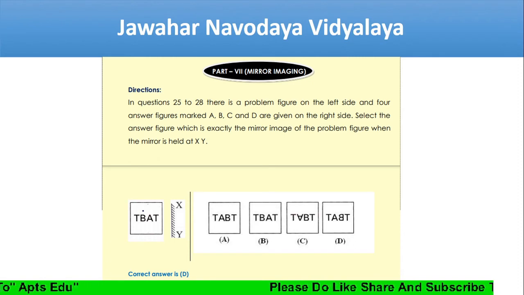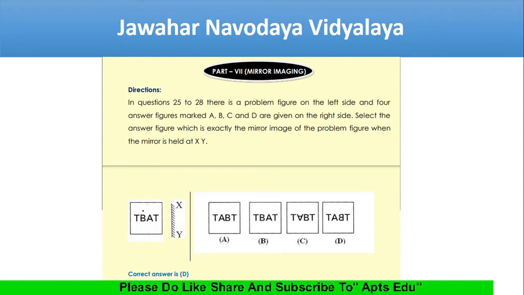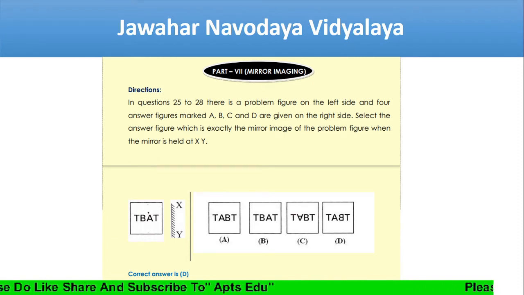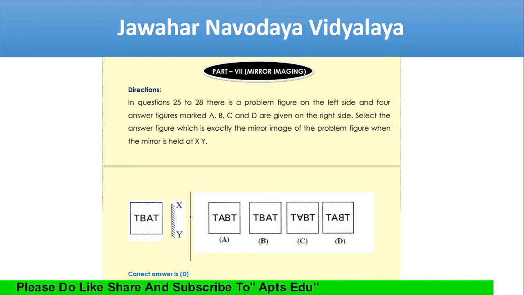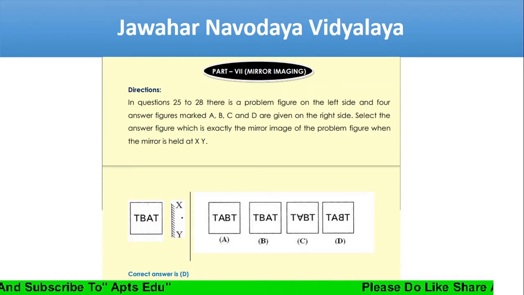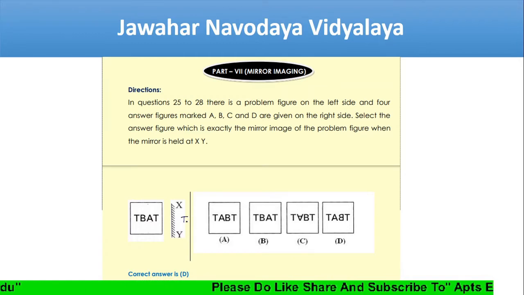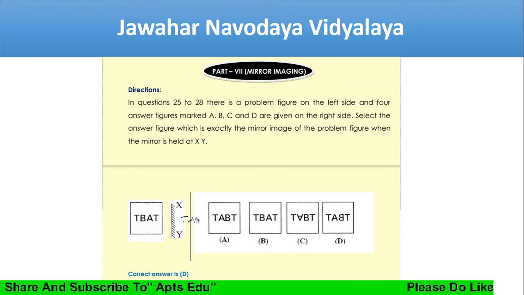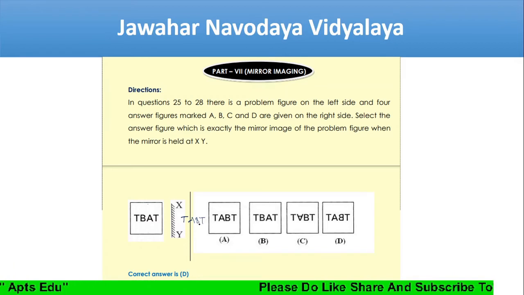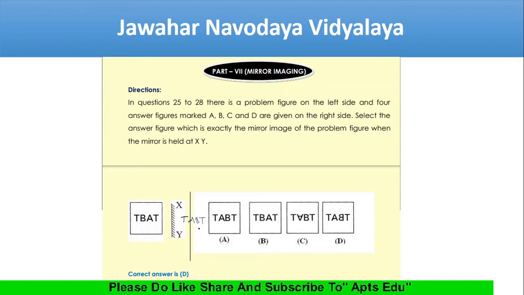Next, in question 25 to 28, now look here. Here it is a mirror. We'll see the image of this. So what you'll get here is T, here also T should get. After that you should get A. Here again B you should get, and T should get. I didn't draw the inverted.